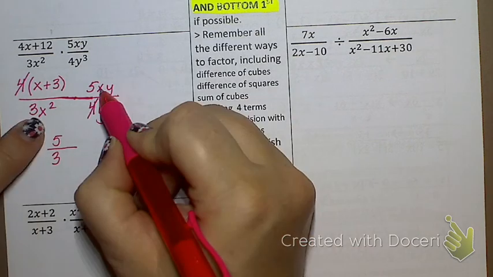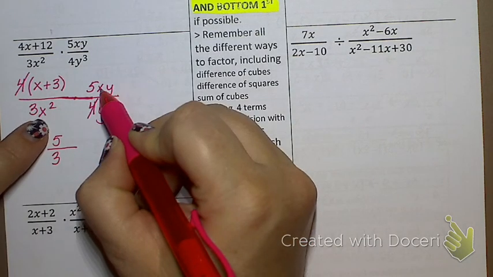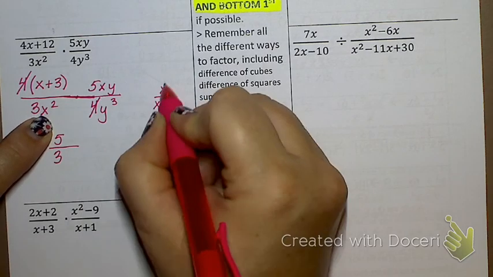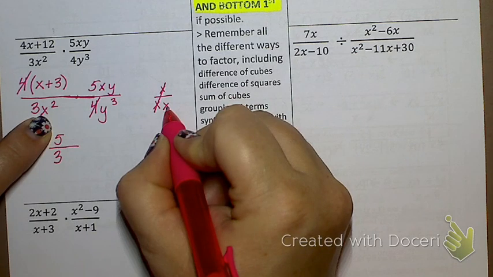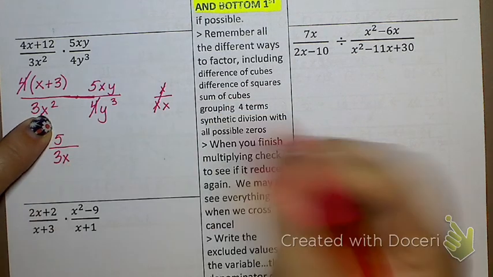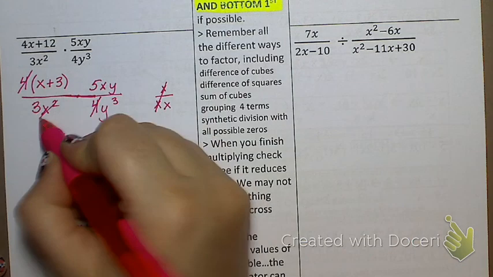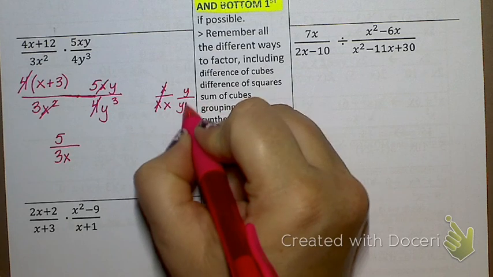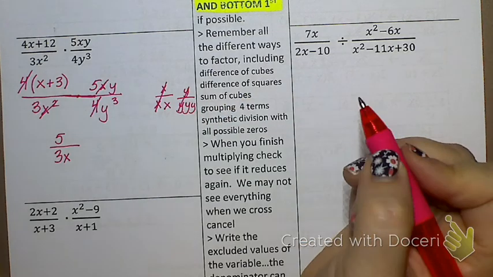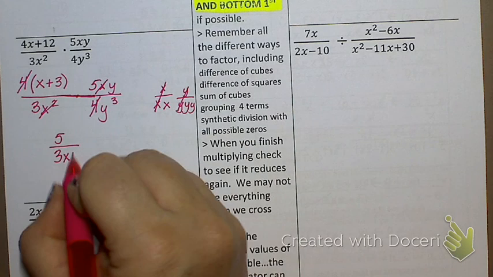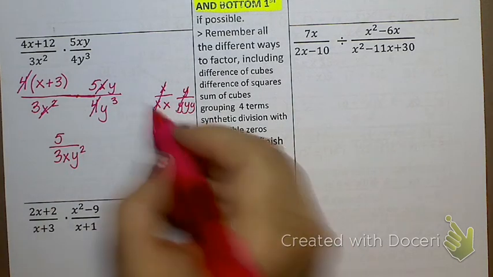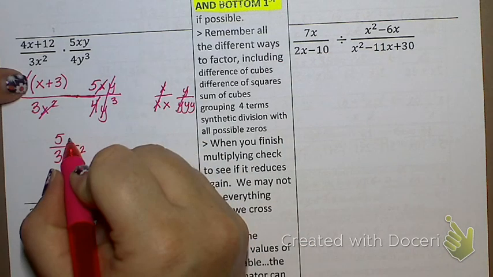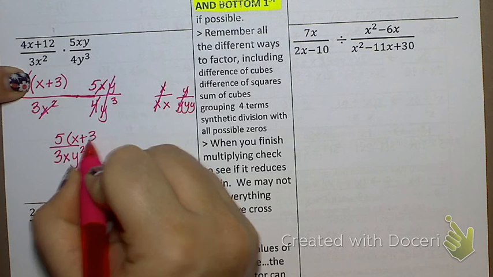Now, I have x and I have x squared. Can those cancel? Yes. Because technically that means I have 1x on top and 2 on the bottom. So if I cancel, I'm left with 1 on the bottom. So, done with the x's. Y's, I have 1 on top and 3 on the bottom. So if those cancel, what's left on the bottom? Y squared is left on the bottom. Got my 5 and my 3. What else is left? X plus 3 on the top. I couldn't touch that one.